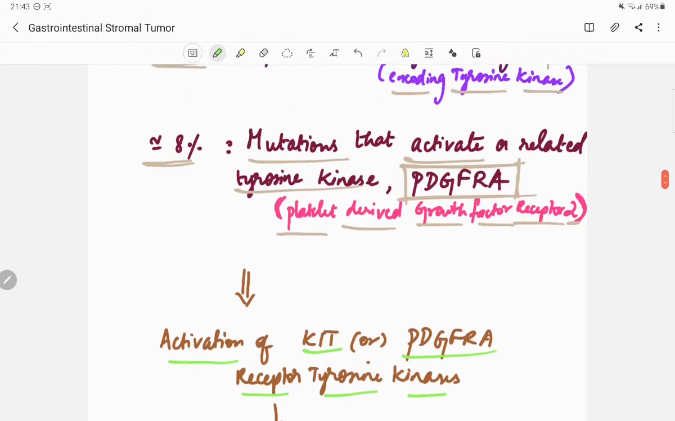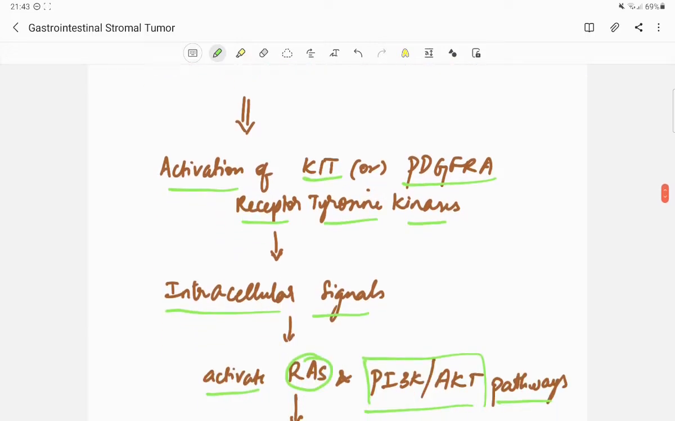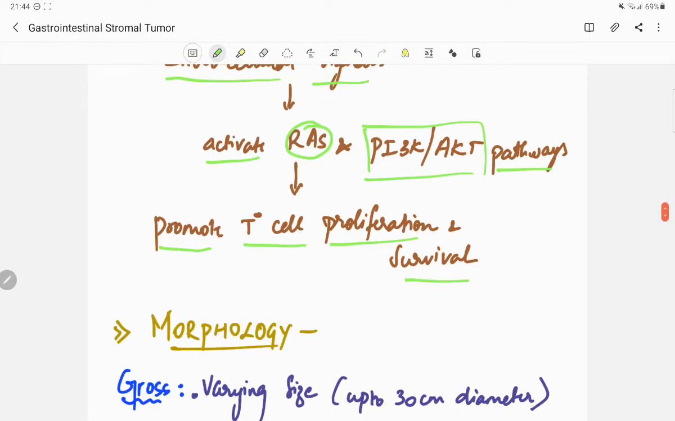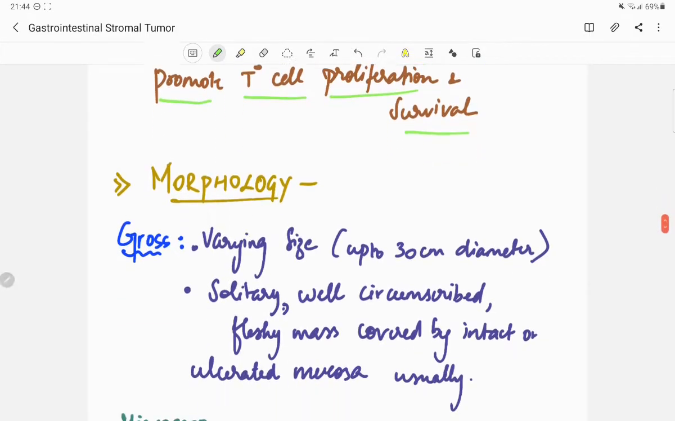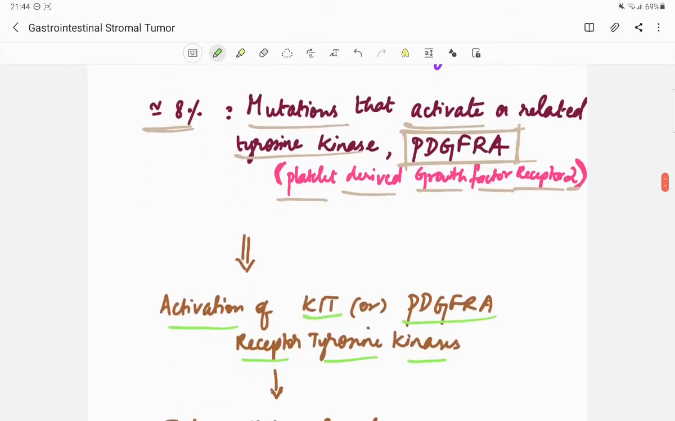So, mutation in the KIT or PDGFRA receptors causes activation of the KIT or PDGFRA receptor tyrosine kinases, producing intracellular signals which activate the RAS and the PI3K-AKT pathways, and they promote tumor cell proliferation and survival. This is the pathogenesis of gastrointestinal stromal tumor.